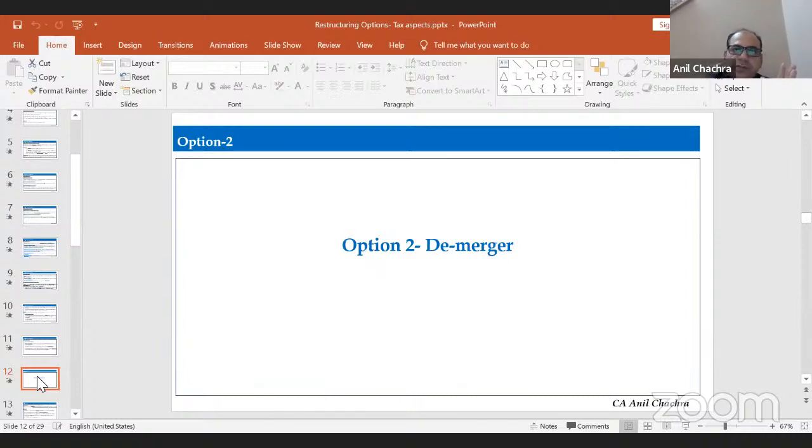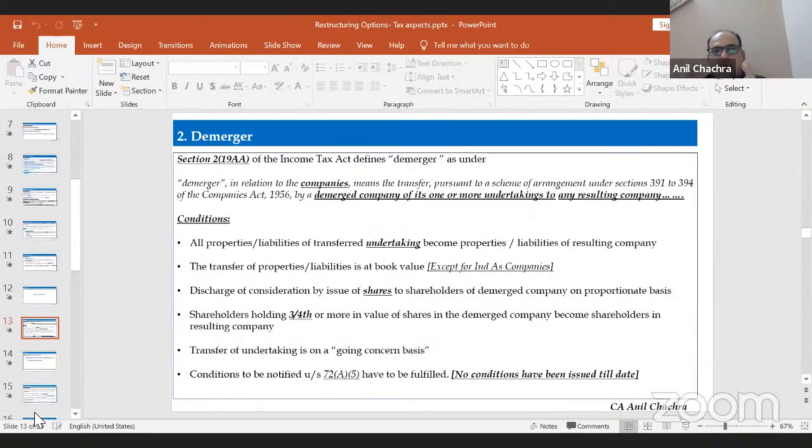But in case of demerger, one of the segments the company can carve out and sell to another company or to another business area. It's called the demerger, basically, in simple language. The Income Tax Act has defined what the demerger is all about. After meeting all the definitions, only in that case will the demerger be tax neutral. Tax neutral means at the time of your demerger activity, when you transfer your undertaking to another business or another company, you don't need to pay taxes on the demerger part.